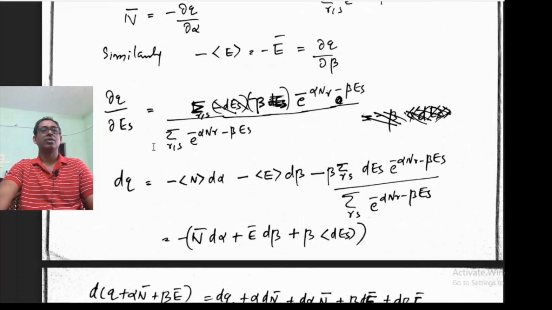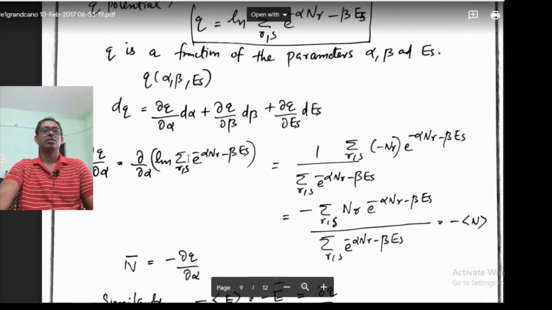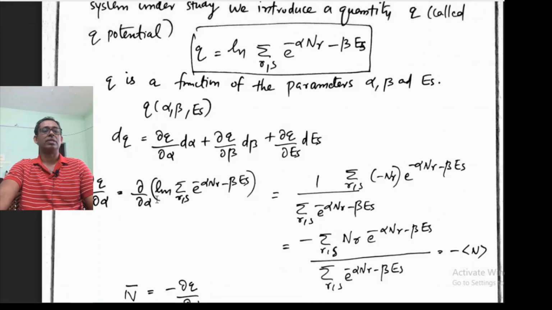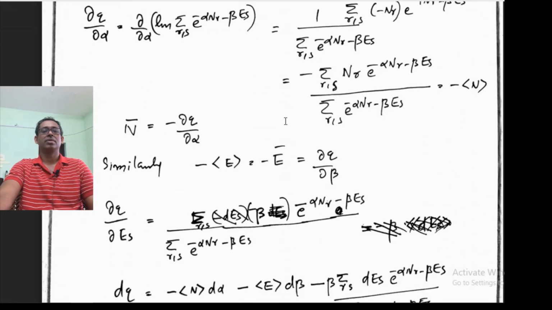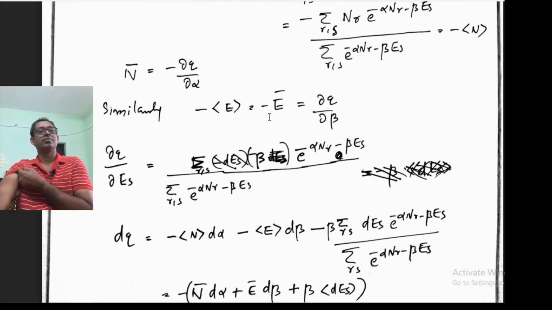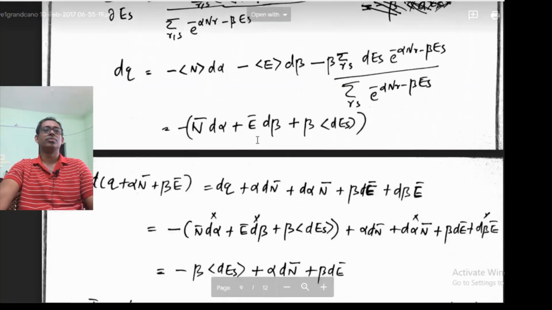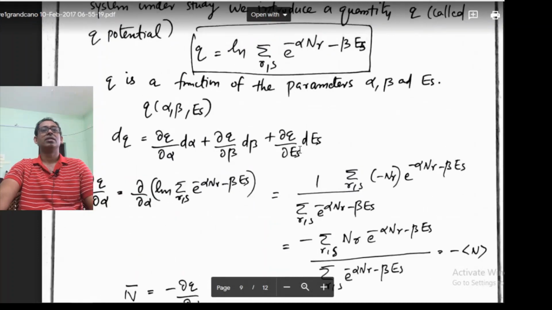Then we find dou Q by dou Es. We partially differentiate this thing with respect to Es. So dou Q by dou Es will be equal to, with a minus beta coming outside.